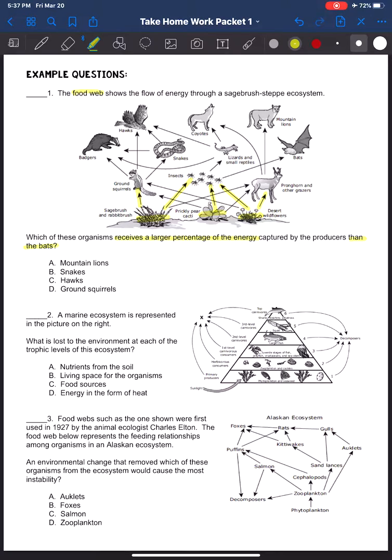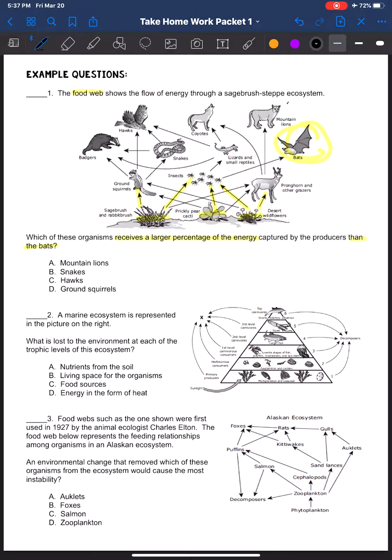Okay, so the bat is all the way up here, so I know that that's in kind of the second level. So I'm just going to look specifically at what's eating the producers, what's eating the plants. Then I'm going to come down here and take a look at what the choices are. Mountain lion. Mountain lion is all the way up here.